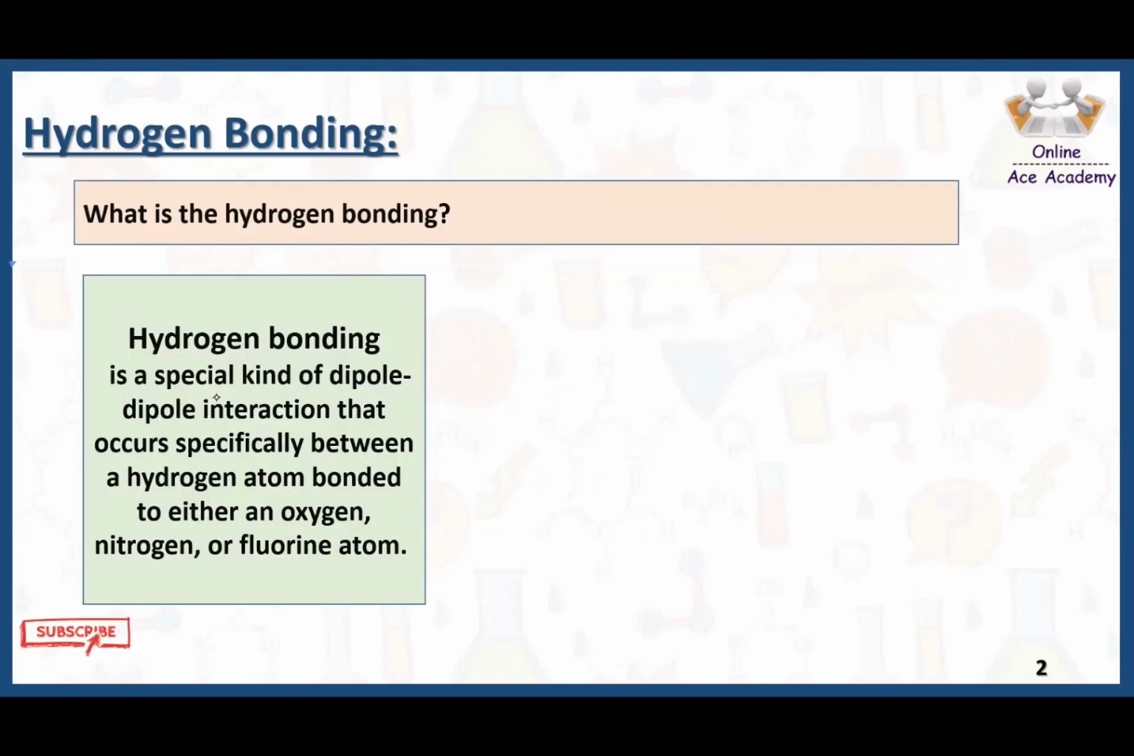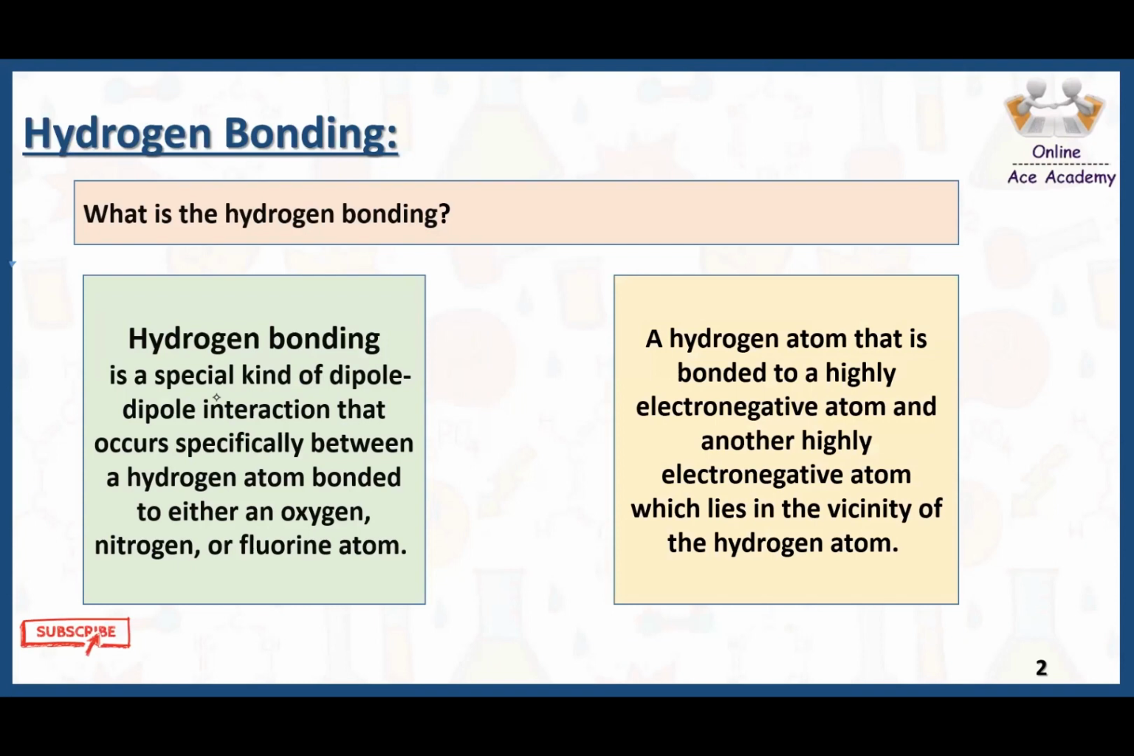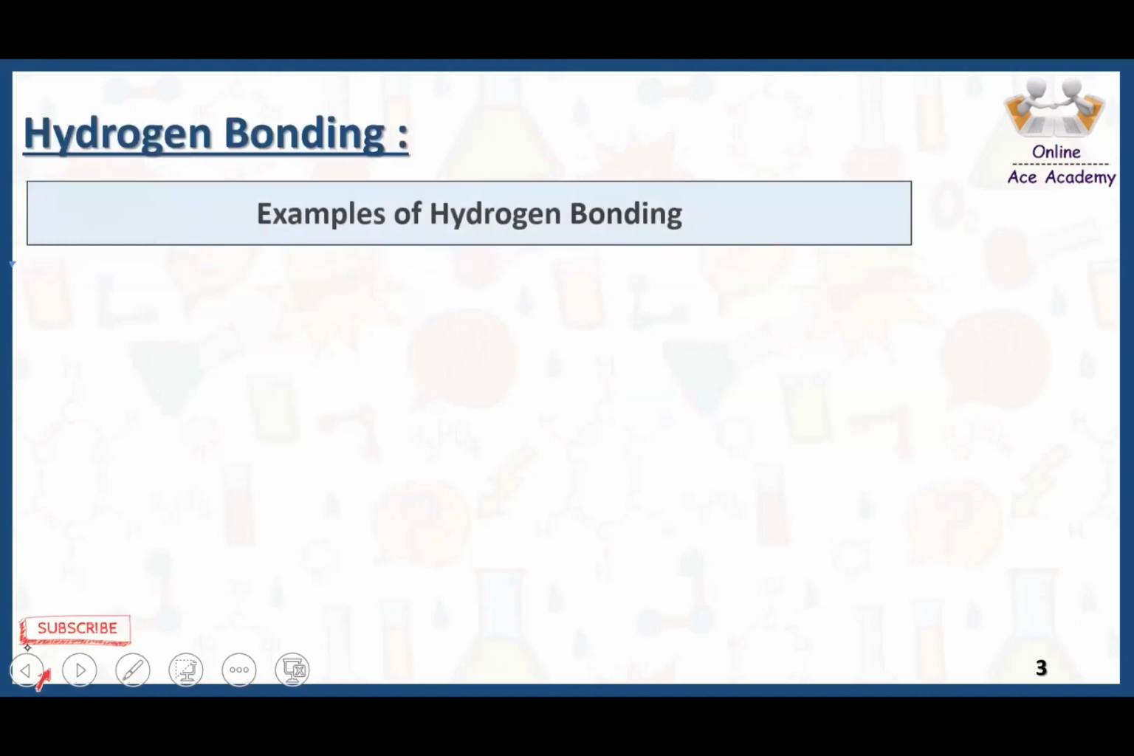What is hydrogen bonding? As we just discussed, hydrogen bonding is a special kind of dipole-dipole interaction that occurs between a hydrogen atom that is bonded to a highly electronegative atom, and this is actually the condition of hydrogen bonding. There are other intermolecular forces also, but the specialty of hydrogen bonding is that there is always one hydrogen, and that hydrogen is bonded with a highly electronegative atom. Here we have some examples of hydrogen bonding.